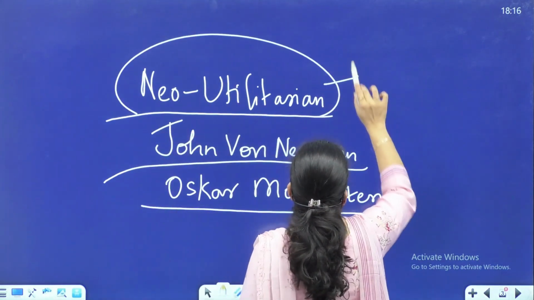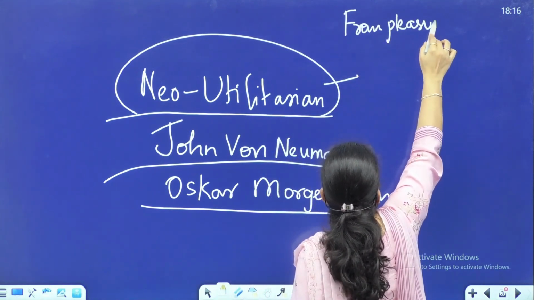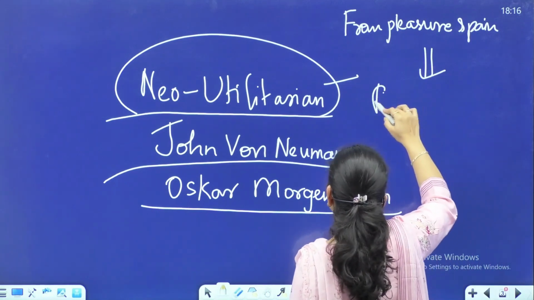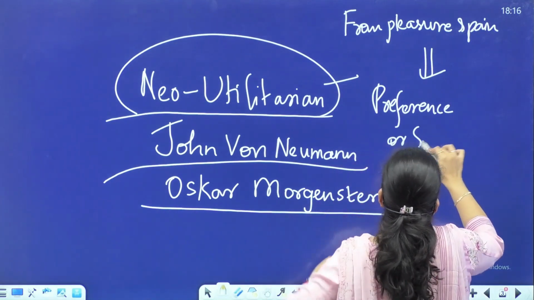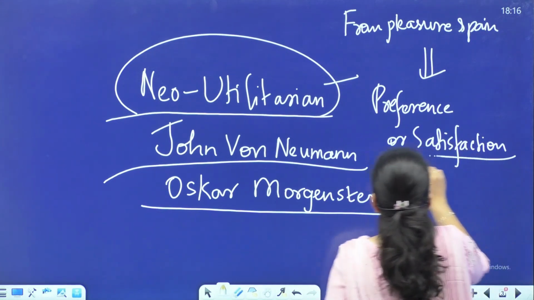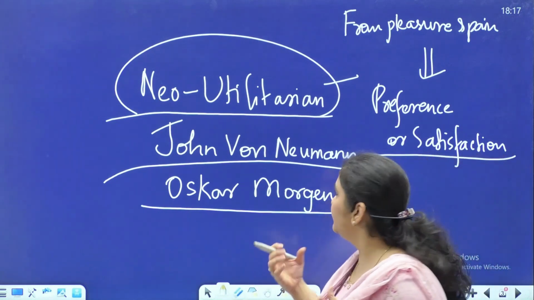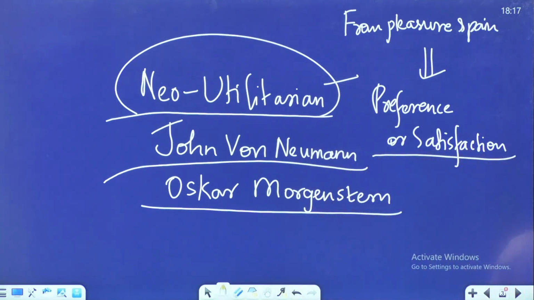From pleasure and pain to preference or satisfaction as the basis, okay? So if a legal theory of rights is asked in detail, you can say how the concept of human welfare itself has undergone change from the classical tradition to neo-utilitarianism. All right?